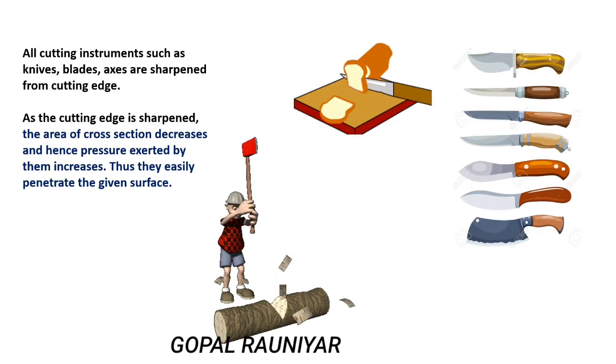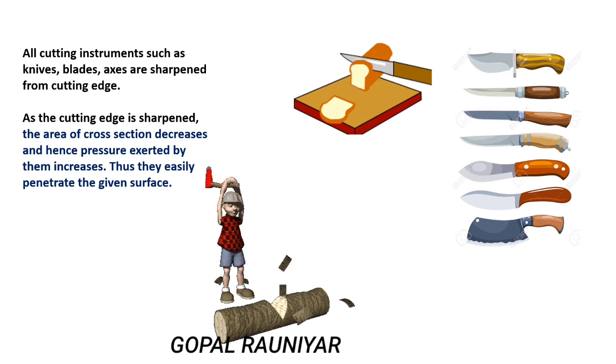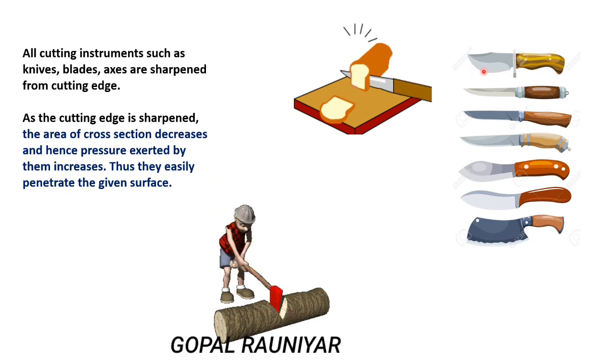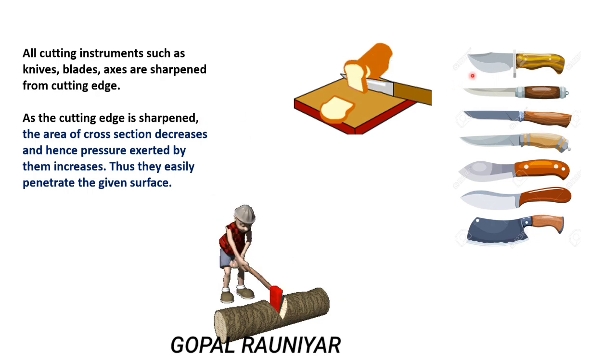You are all familiar with the knife, kitchen knife, axe, blade, and you have also used a knife, and you have seen that one side of the knife is sharpened. So why is the cutting edge made sharp? Because if it is sharpened, the area of cross section decreases.